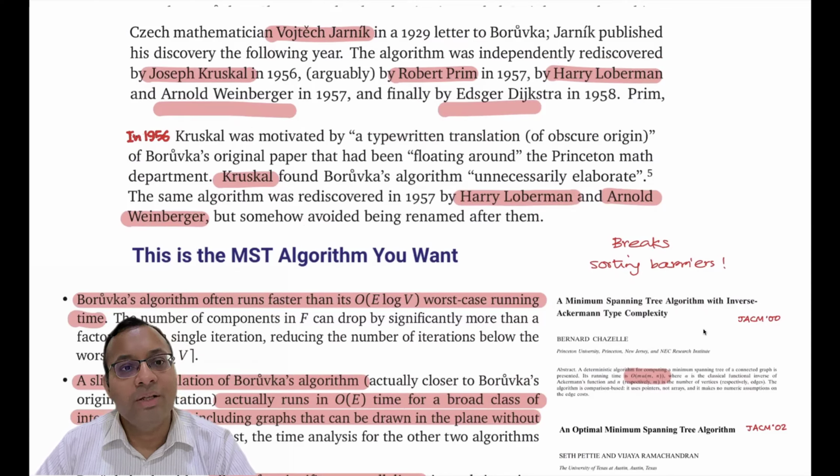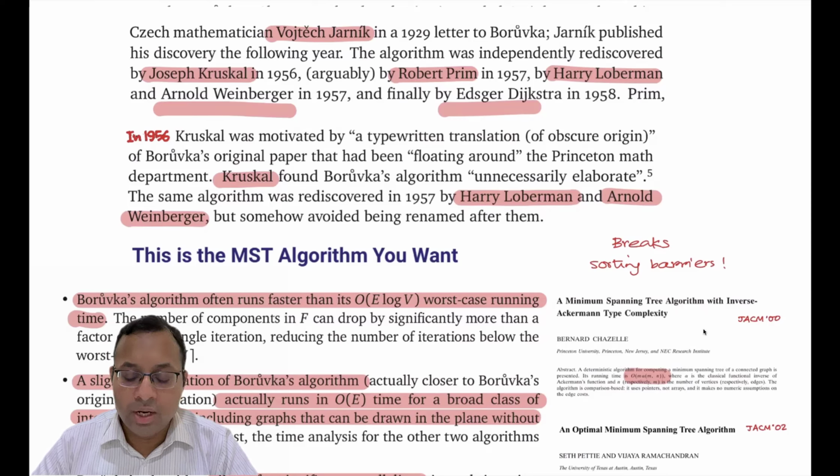For Kruskal's algorithm in 1956, Kruskal was motivated by a typewritten translation of obscure origin of Borůvka's original paper that had been floating around the Princeton math department. He found the algorithm to be unnecessarily elaborate, and then the same algorithm was rediscovered by the same people who also discovered Jarník's algorithm, Harry Loberman and Arnold Weinberger. So just to avoid long names, we just call them Jarník-Prim, Kruskal's and Borůvka's algorithm.